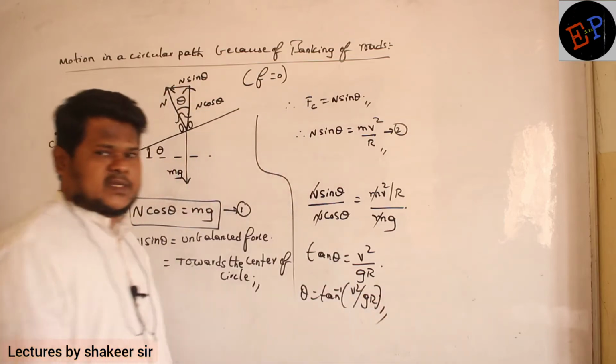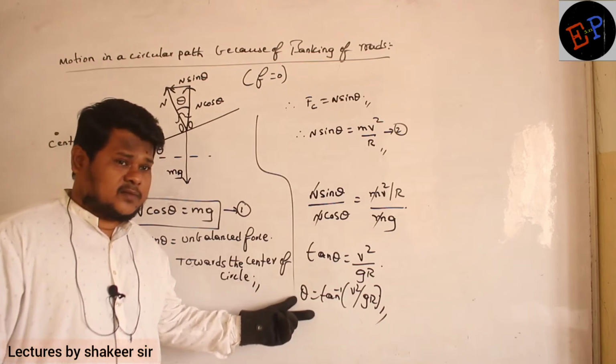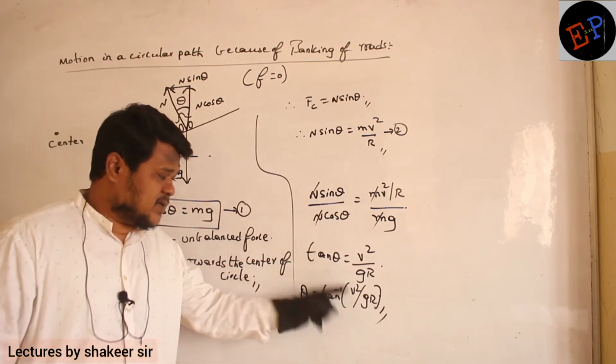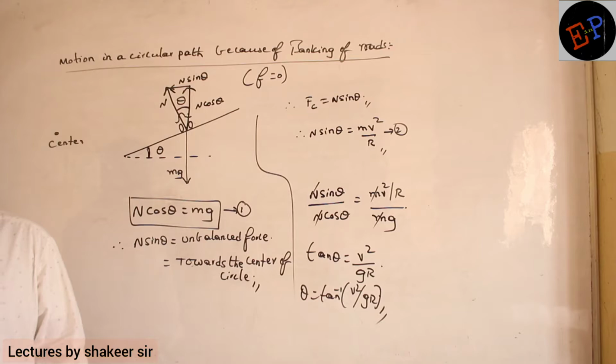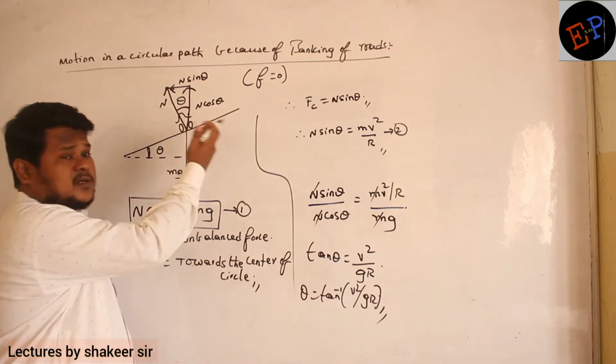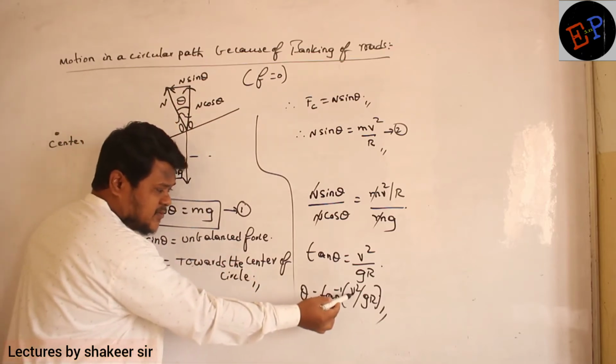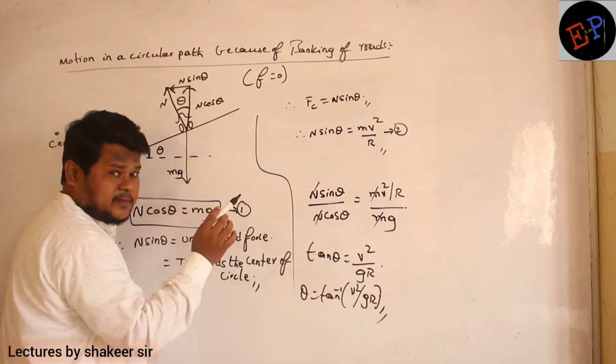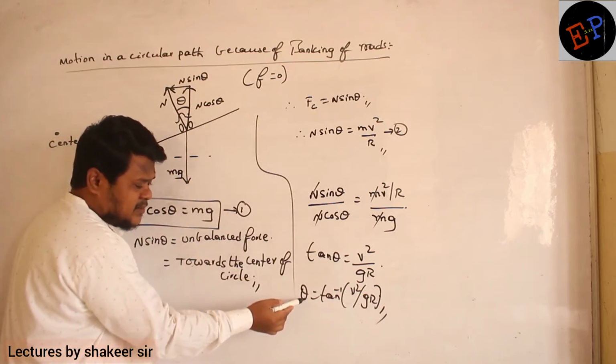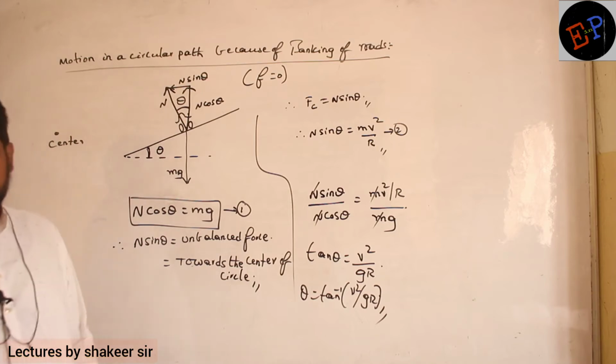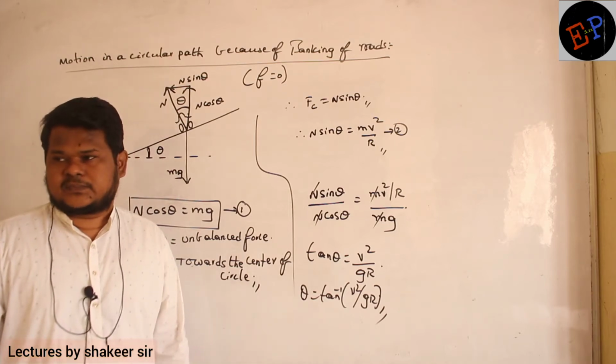Are you able to understand? So this is the banking angle for which velocity? For this much velocity. So if this vehicle should move in a circular path with a velocity of v only because of banking, then what should be the banking angle? The banking angle should be tan inverse of v square by gr. Are you able to understand?